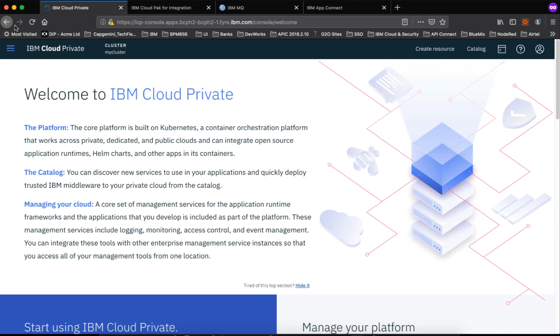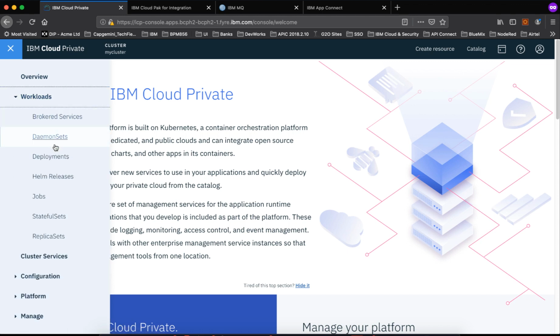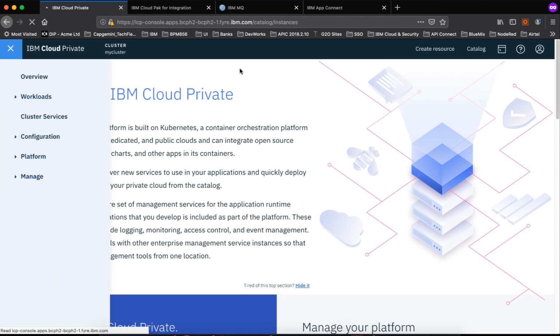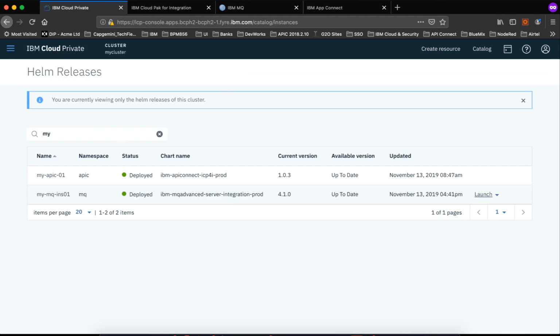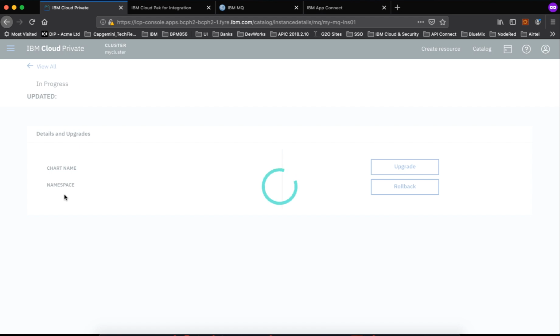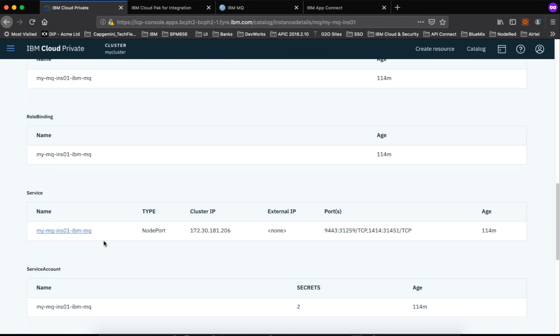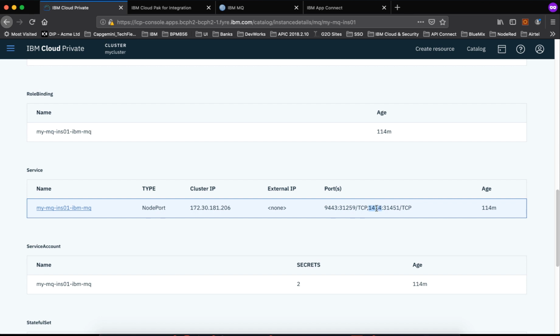In IBM Cloud Private, if you have the ICP console, go to the Helm release. If you know the release name, you can filter it. This is the instance of my MQ. Click on the MQ release. Scroll down. You can see 1414 is the port which is listening inside the container, and to the external world that is 31451, and it has been exposed as a node port.